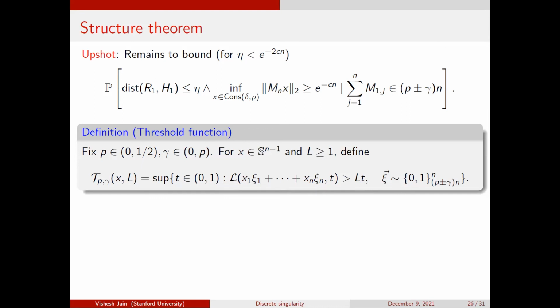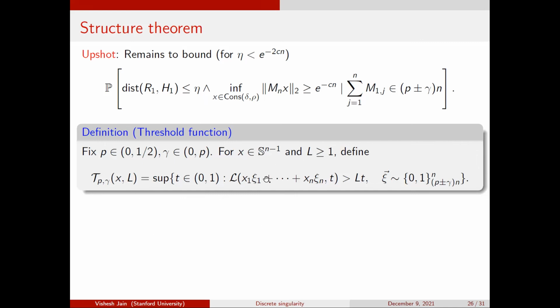So this thing in particular has a density, and having a density bounded by a constant is the best thing you can hope for in anti-concentration. If you have a random variable with density bounded by a constant, then the probability of lying in any interval of length t is at most a constant times t. This is the best thing that you can hope for.